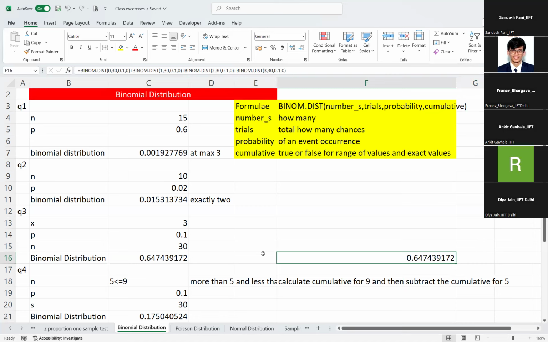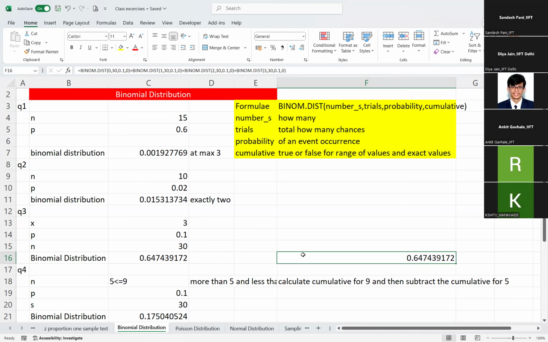I don't remember the question, but out of 30 trials, it is some question of outcomes, where say a dice is rolled 30 times, or an event has happened, and the outcome value is less than or equal to 3, and for each the probability is 0.1. In that case, when it is a cumulative event, you need to calculate from 0, 1, 2, and 3. You just put cumulative as true, or else you put cumulative as false.